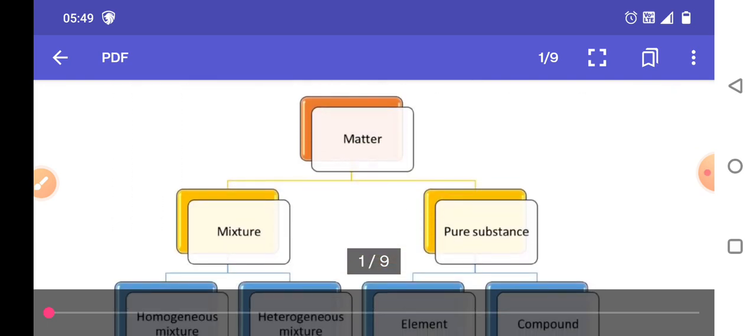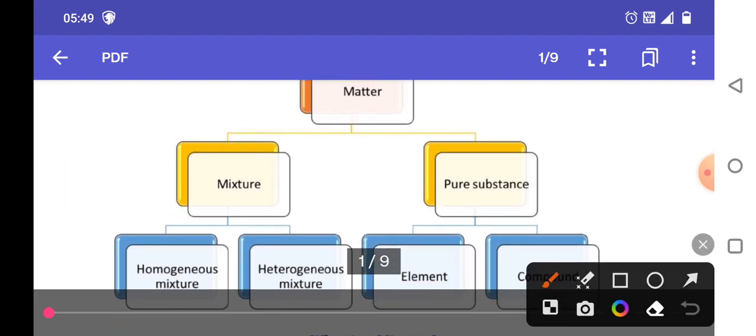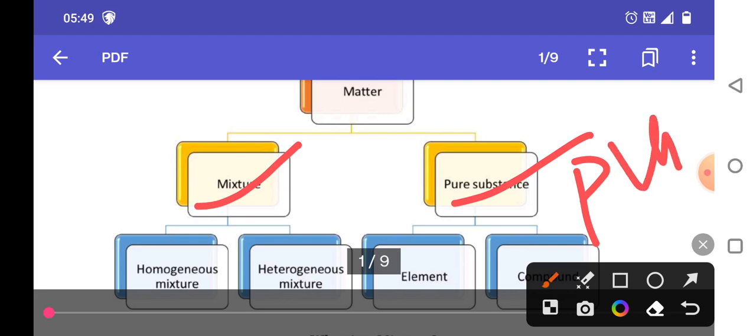That is, mixtures and pure substances. So we can say that it is pure and impure substances. Then what are pure substances? Pure substances means they consist of only one type of particle.